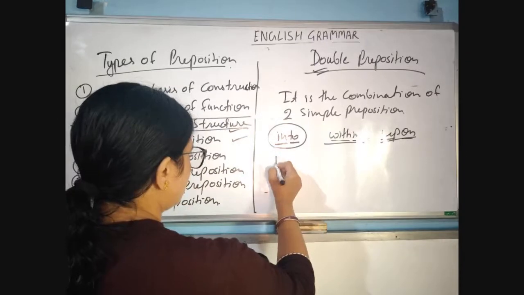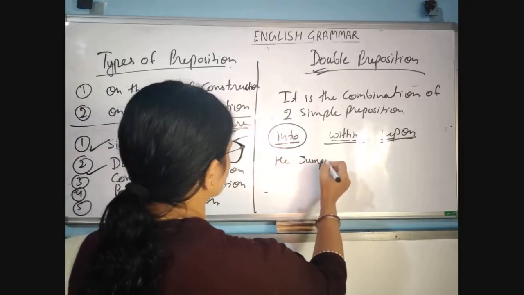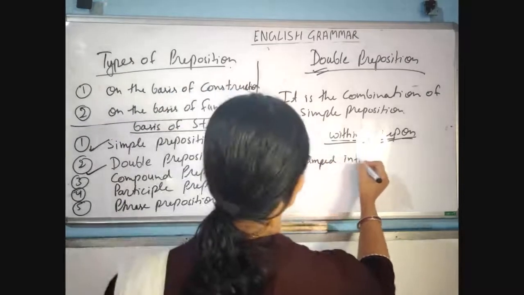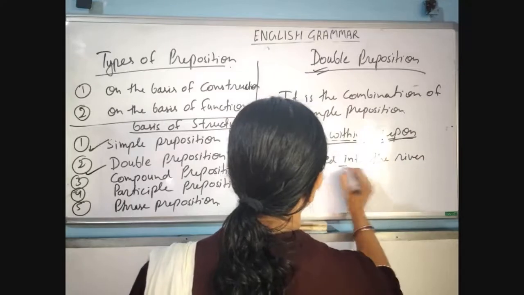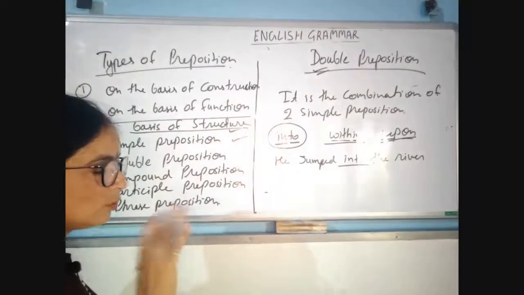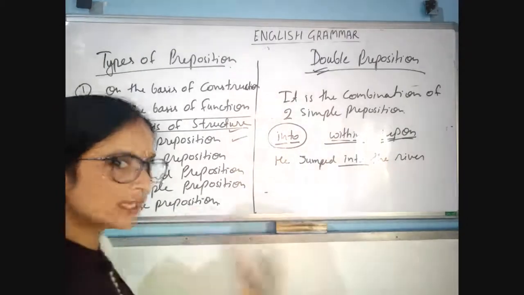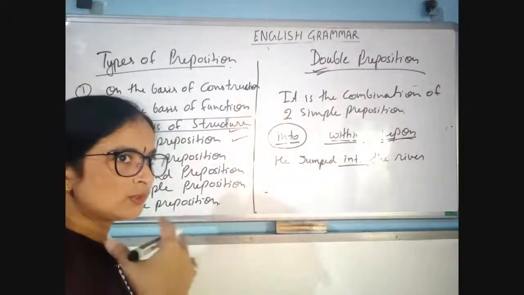Okay, he jumped into the river. So into means movement, going from outside to inside. Into means going from outside into inside.